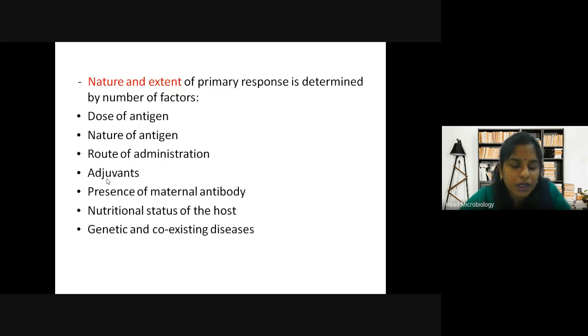Now, as we are aware from the news around us, even we say sometimes that even though they are vaccinated, they have fallen sick. After vaccination also they get corona, and after vaccination also many people have died. So these are the various factors on which the antibody response depends. It is different from person to person. Every person does not react in the same way as the other, although the vaccine administered is the same.